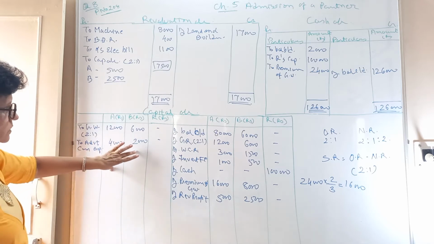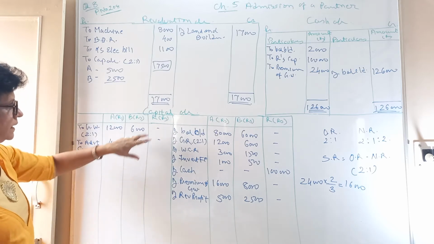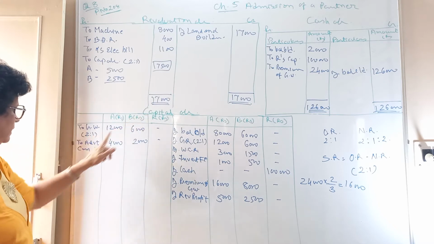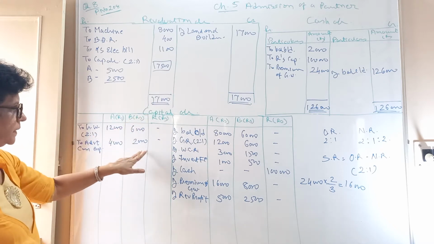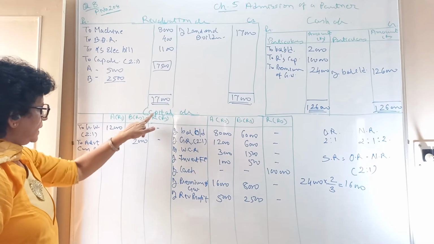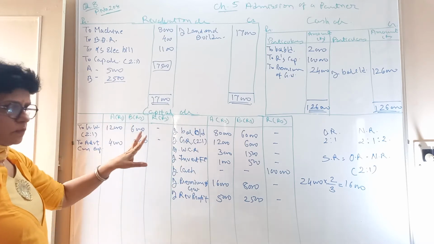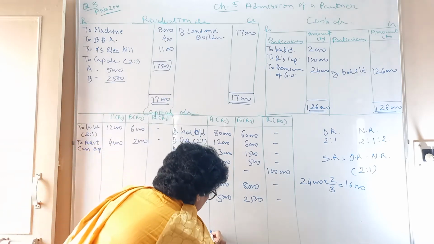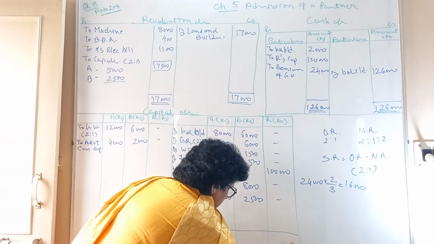So here, what is going to be your journal entry? Capital account debit to goodwill account and capital account debit to advertisement campaigns account. So capital of A, capital of B debit to that respective account. Now if you close the account, you are going to get this type of figures.